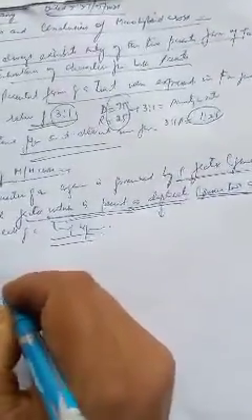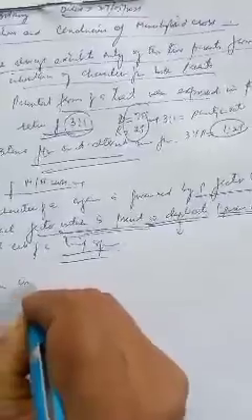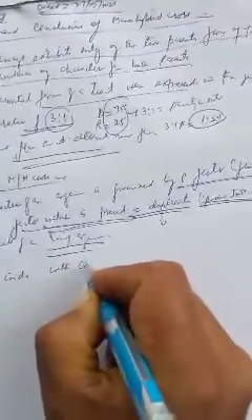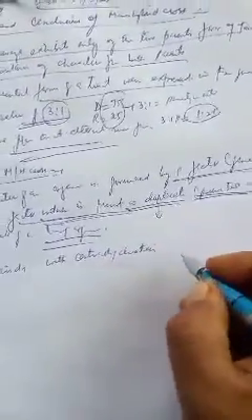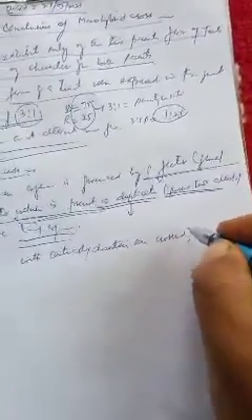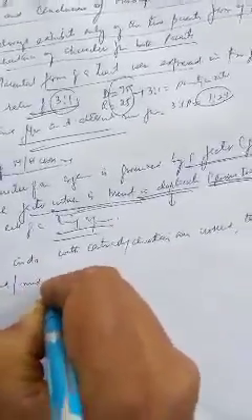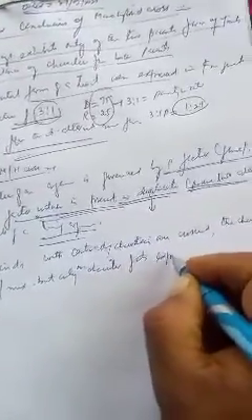Number second conclusion is, when individuals with contrasting characters are crossed, the characters do not blend or mix, but only one character gets expressed.